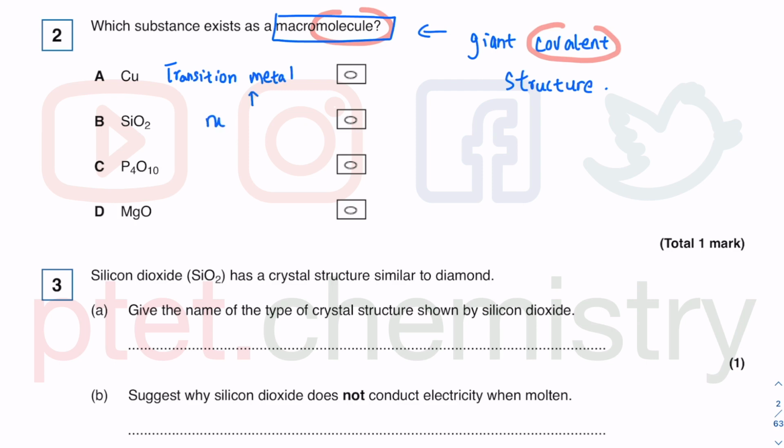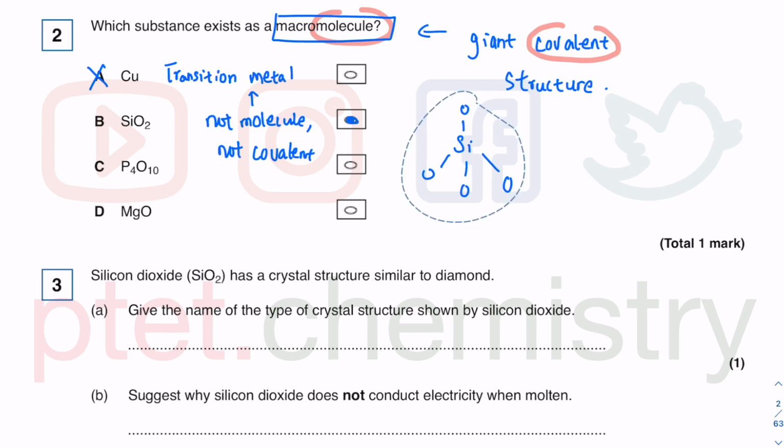So not molecule, not covalent, because it's a metal, so it has a giant metallic structure, so A cannot be the answer. Silicon dioxide, the oxide of third period chemistry, this is the answer, because each silicon is bonded to 4 oxygens with 4 electrons in the outer shell, and that's how you complete your outer shell. Each oxygen has 6 electrons in the outer shell, group 16. Therefore, you want to form 2 covalent bonds. You want to share 2 electrons out of your 6 existing outer shell electrons to complete the outer shell.